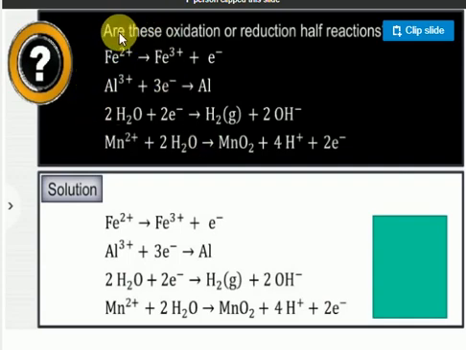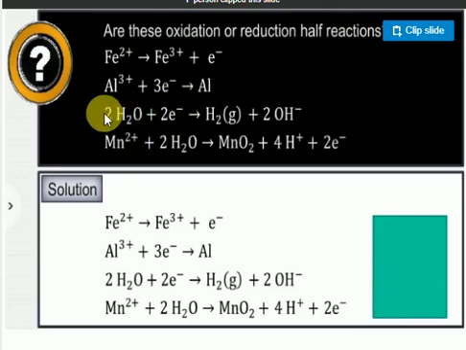Look at the condition given here: are these oxidation or reduction half reactions? Just imagine Fe+2 becomes Fe+3. What does oxidation mean here? Increasing oxidation number is also known as oxidation. Here +2 is there, here +3 is there. Increasing oxidation number is known as oxidation. Decreasing oxidation number is called reduction only.